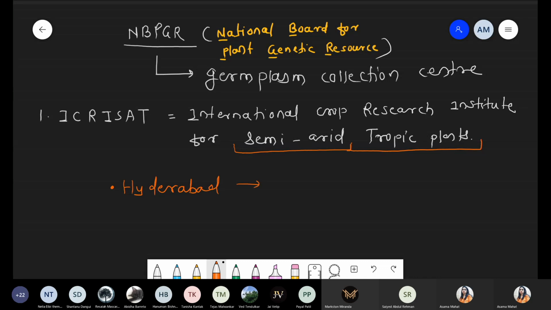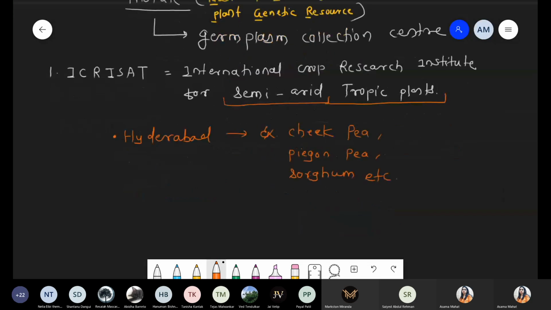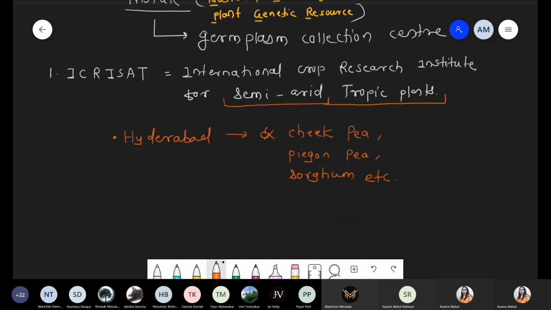Hyderabad. For example, in this collection there is the presence of chickpea, another one, pigeon pea, and this plant has a germplasm collection, sorghum, etc. These are a few examples where there is a collection of the germplasm of semi-arid tropics plants. In the case of ICRISAT, the International Crops Research Institute for the Semi-Arid Tropics.